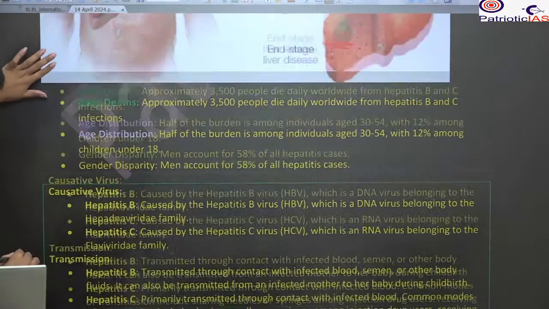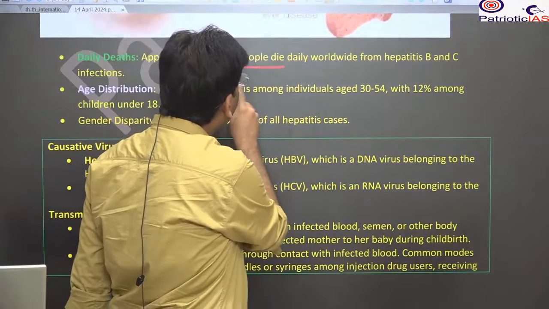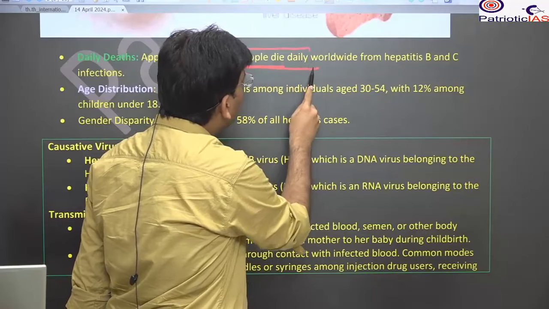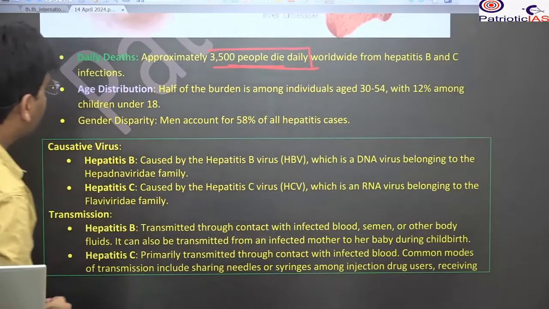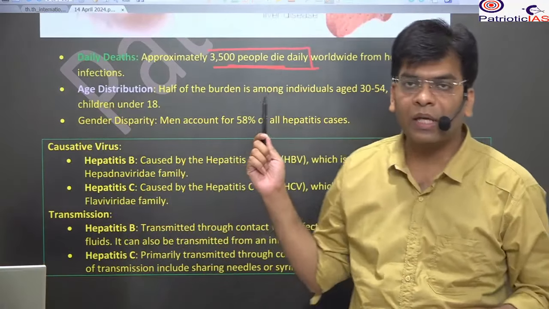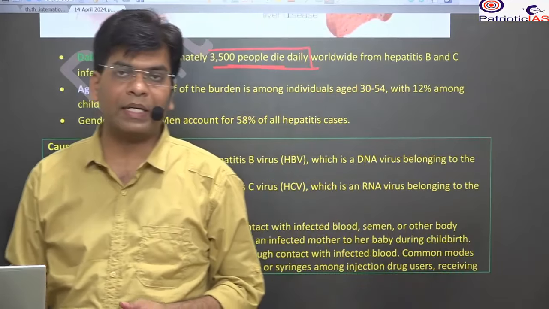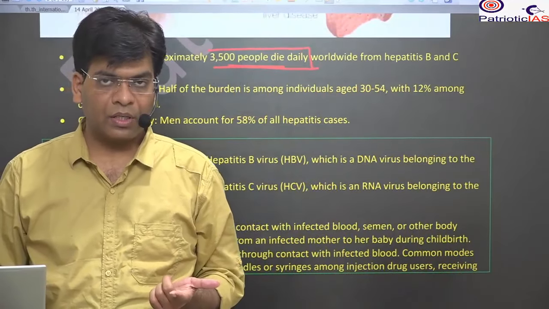So this is given here. What is the death toll? 3,500 people are dying on a daily basis. This is the condition in the health area, particularly the deaths due to hepatitis B and C.